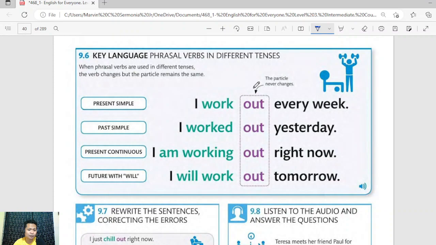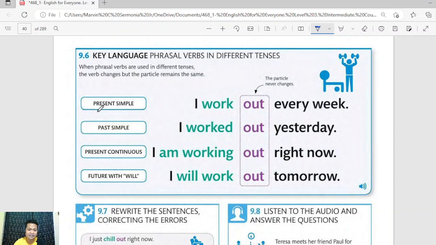Now we will focus on grammar. So, phrasal verbs in different tenses. When phrasal verbs are used in different tenses, the verb changes, but the particle remains the same. This is pretty much the same as what I mentioned a while ago, that particles should not be changed. Particles always remain. It must be the verb that should agree with the subject. But when we talk about tenses, we talk about time. Still, the changes would be on the verb, not on the particle.